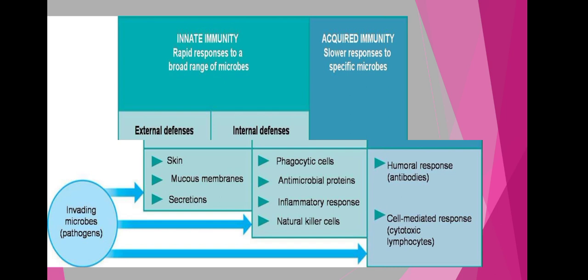The internal defenses include the phagocytic cells present within our body, the antimicrobial proteins, the inflammatory responses, and the natural killer cells. All of these internal defenses are responsible for resisting the growth of microorganisms which have entered our body.